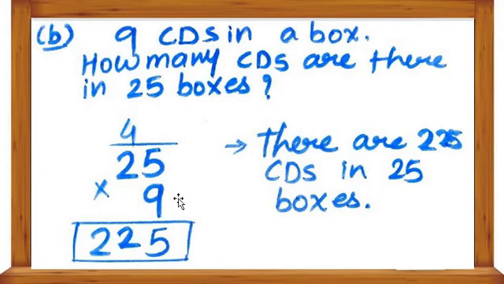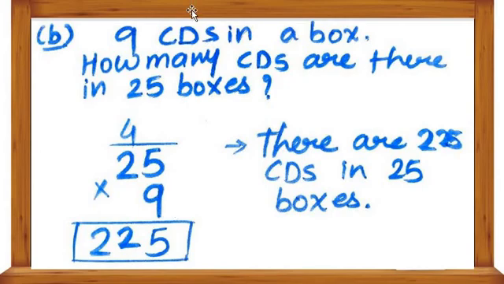First 9 multiplied by 5, then 9 multiplied by 2. 9 fives are 45, so 5 here and 4 is carried. So we got 225. So there are 225 CDs in 25 boxes.